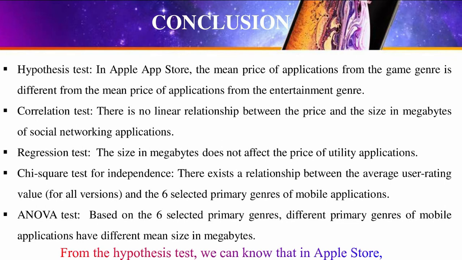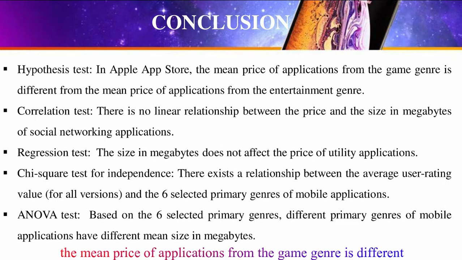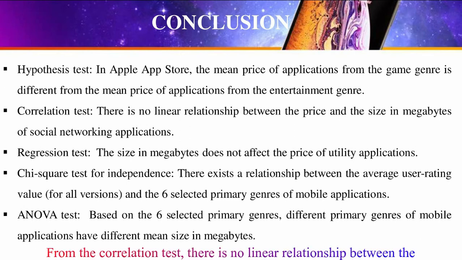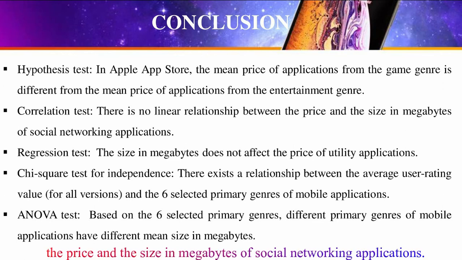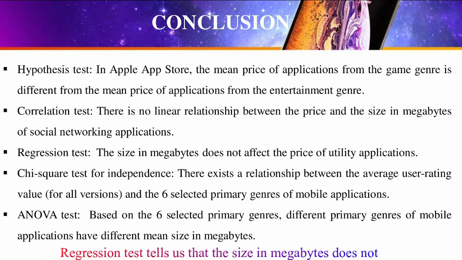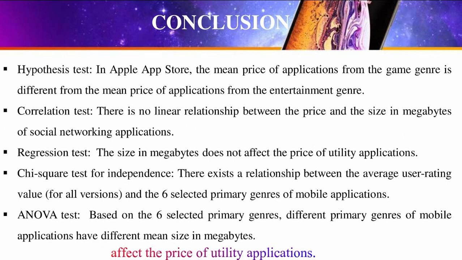From the hypothesis test, we can know that in Apple Store, the mean price of applications from the game genre is different from the mean price of applications from the entertainment genre. From the correlation test, there is no linear relationship between the price and the size in megabytes of social networking applications. Regression tests tell us that the size in megabytes does not affect the price of utility applications.